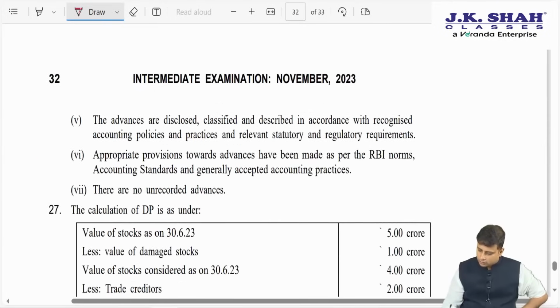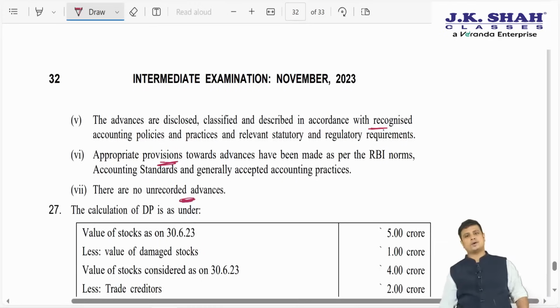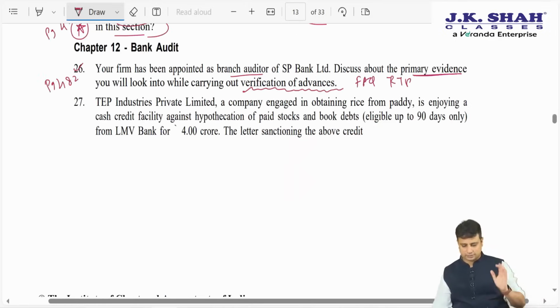Next, whether they are recognized as per the accounting policies, whether the provisions have been created, whether there are no unrecorded advances. So this is audit of advances.